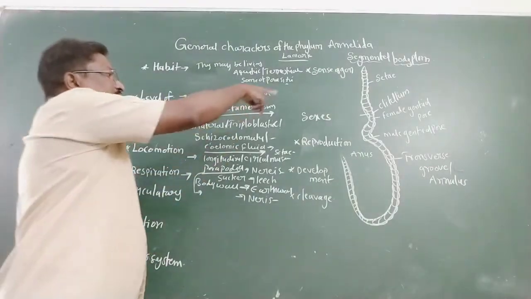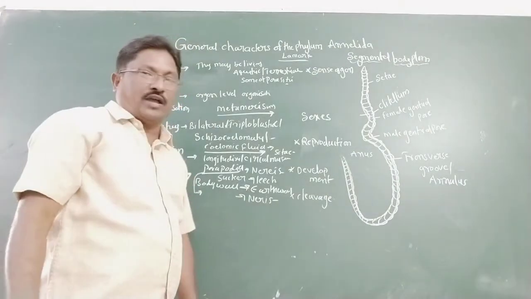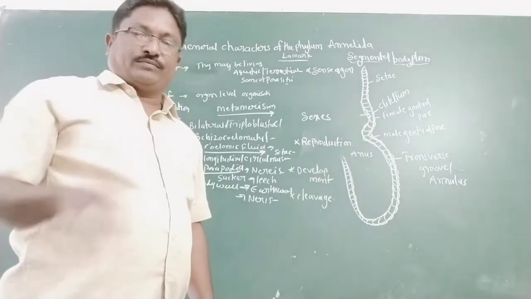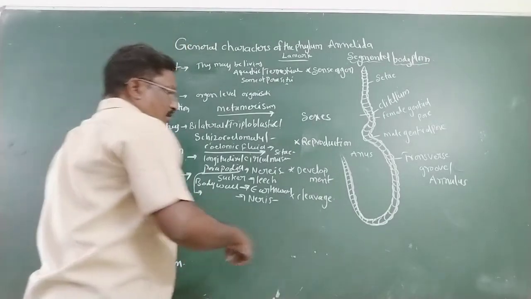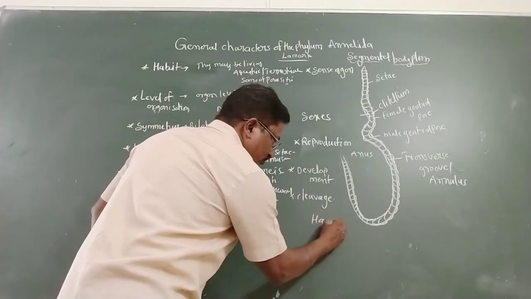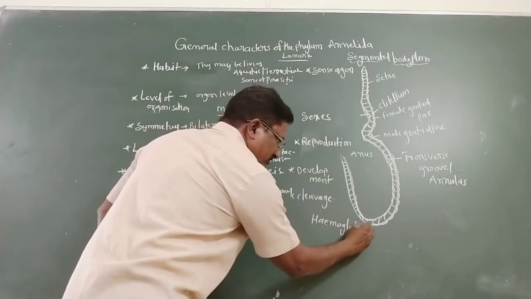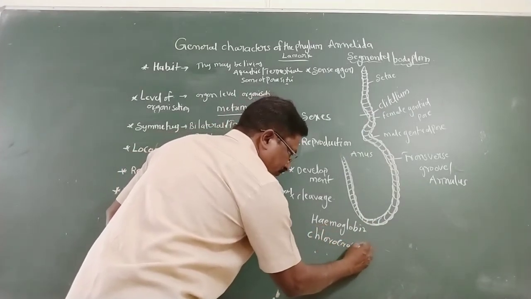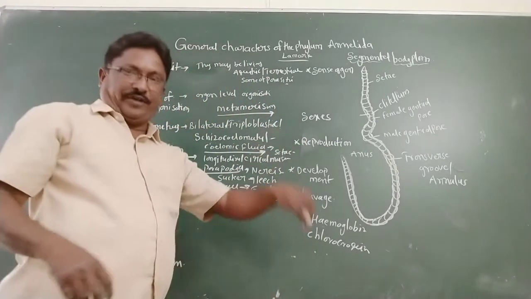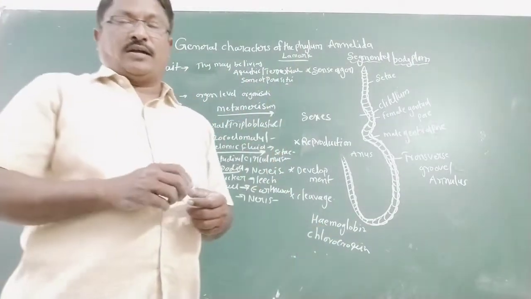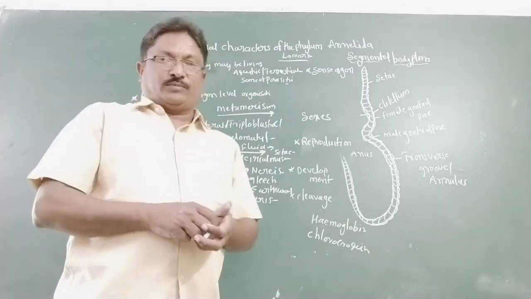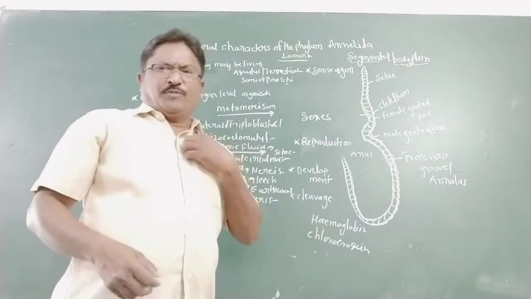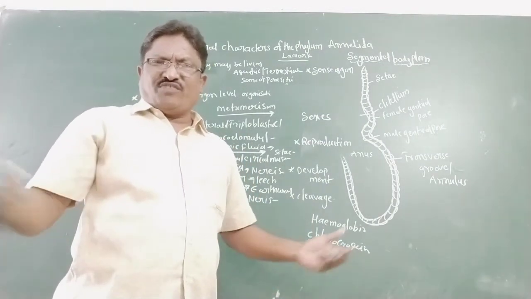Actually, two respiratory pigments are there: hemoglobin and chlorocruorin. They are dissolved in the plasma. Hemoglobin is another most important respiratory pigment. In our respiratory pigment also it is hemoglobin, don't confuse it.